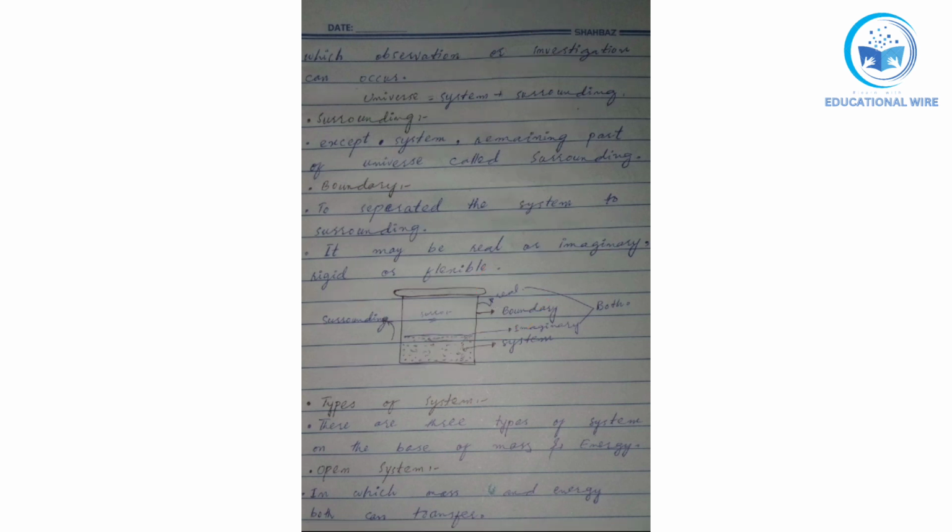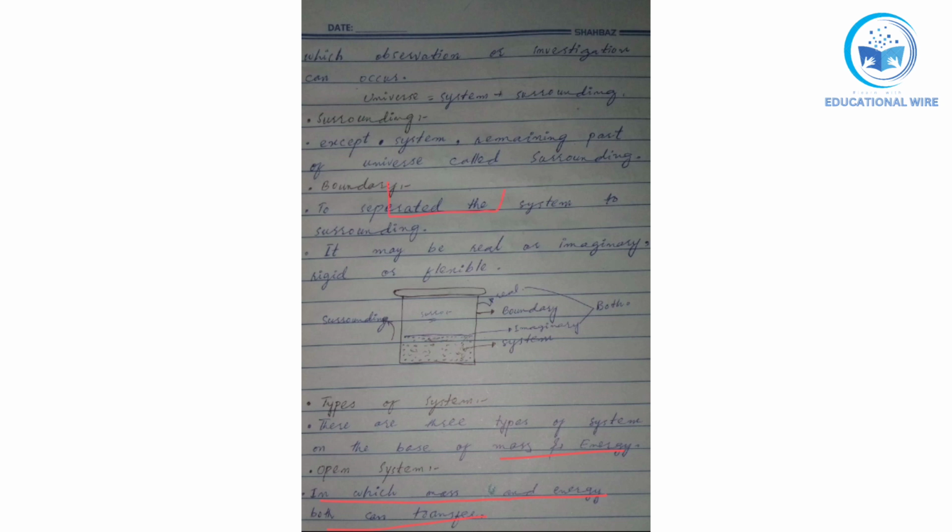Now after that we have the types of system. We have three types of system on the basis of mass and energy. First of all, we have the open system. What is an open system? Basically, an open system is a system in which both mass and energy can transfer.